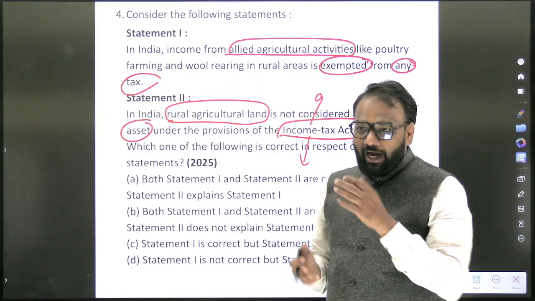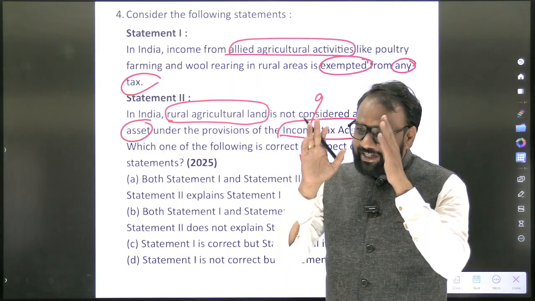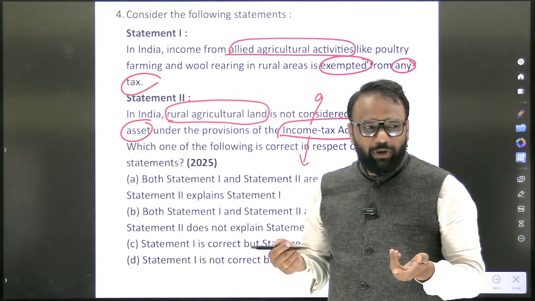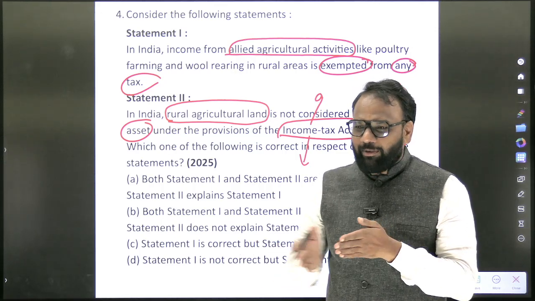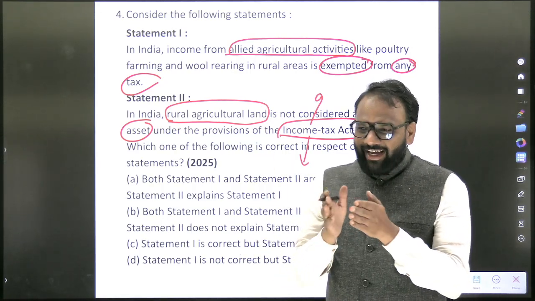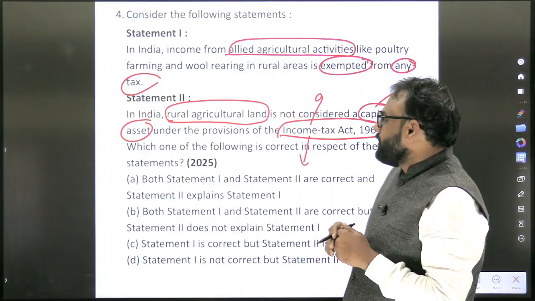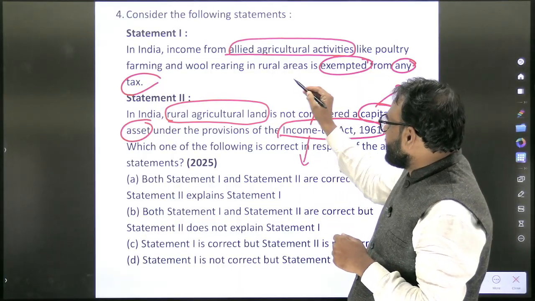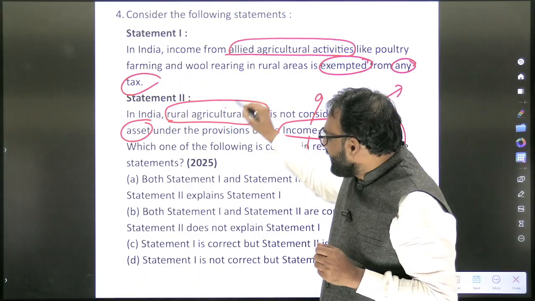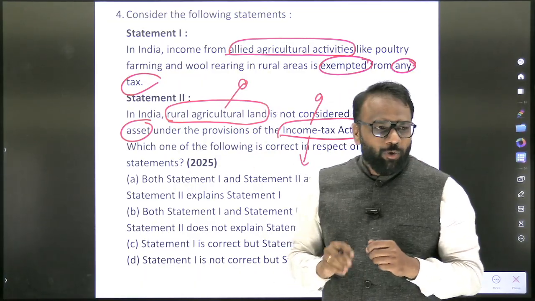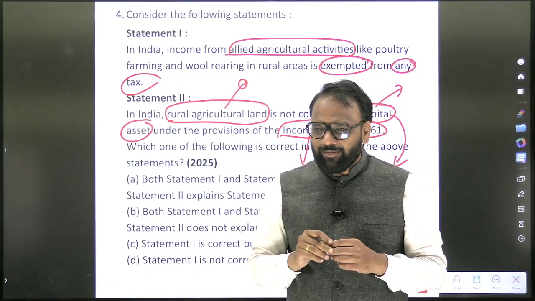Okay, you will search, and when you are doing this exercise, don't do it exhaustively. How about a pen? How about paper? How about the utensils in the home? How about the television? How about when I am traveling from Bagalkot to Vidyagiri? No. See, again we need to know where we have to stop. So in India, rural agricultural land. Next, one important exception here is rural agricultural land. What is the opposite of rural agricultural land?